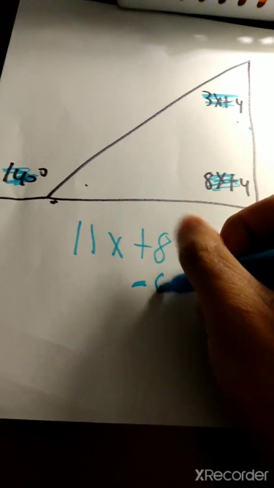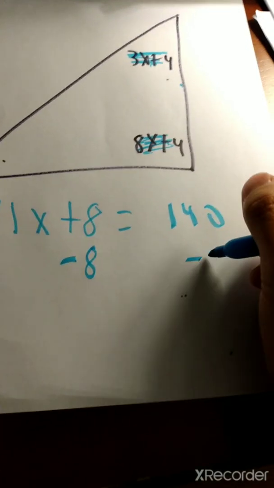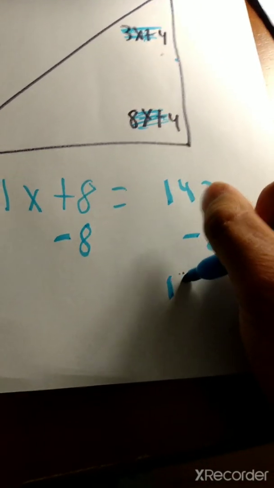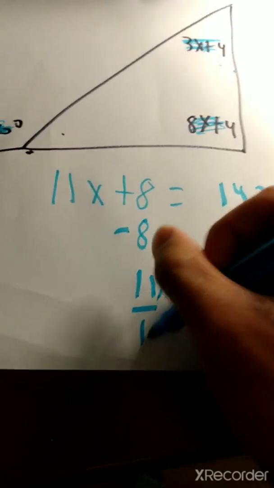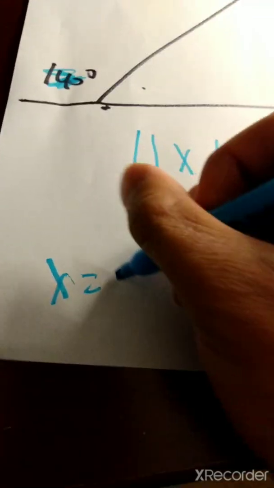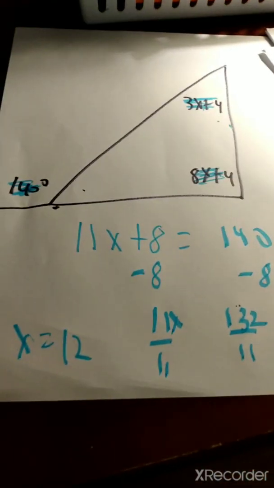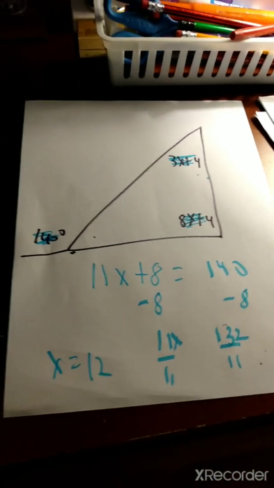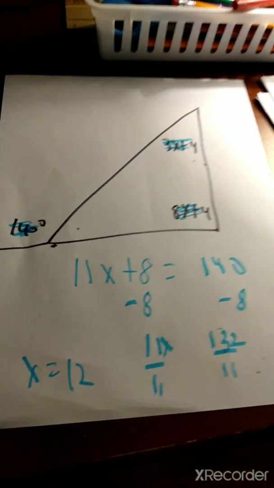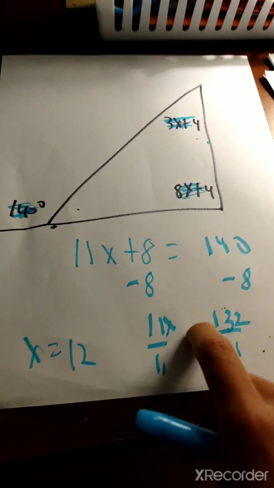If we subtract 8 from both sides, we get 132. So 11x equals 132, divide by 11, x equals 12. So we got to our answer at supersonic speeds. That is actually a fast way and a shortcut to solving this problem.